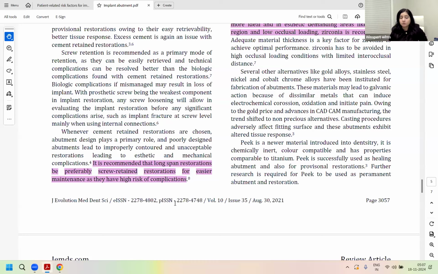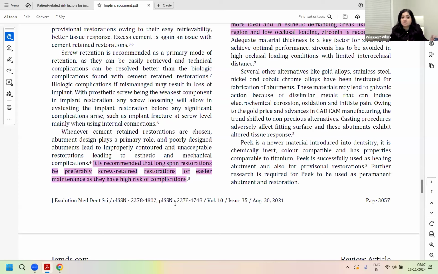Those are removable, so they require attachment abutments, which can be balls, anchors, or bars if connected. So the fixed long span restorations are your long span fixed restorations or completely all on four.